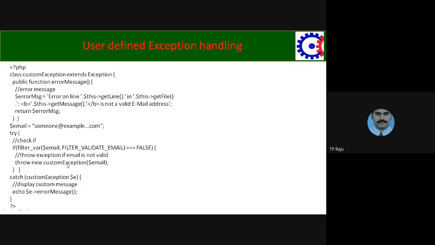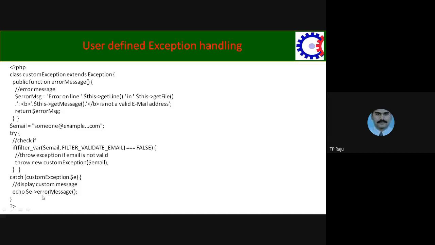The constructor means the custom exception object is created here, and your email address is stored in that object. Then the throw keyword throws the custom exception object. Control goes to the catch block. Catch has a custom exception type argument, so it gets that object.